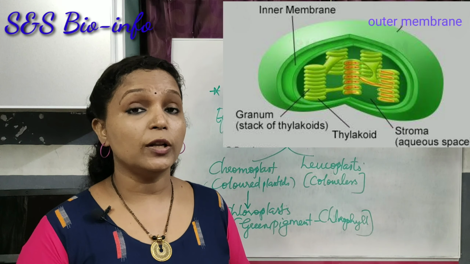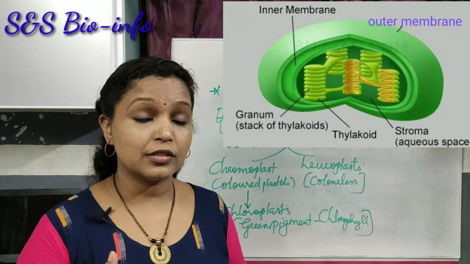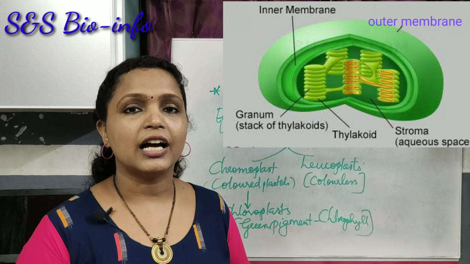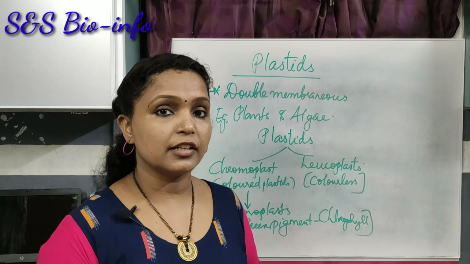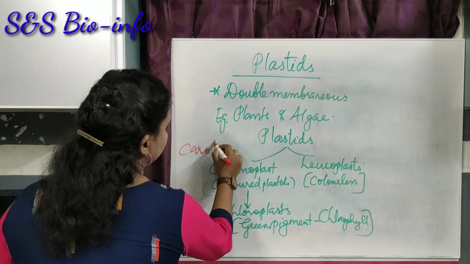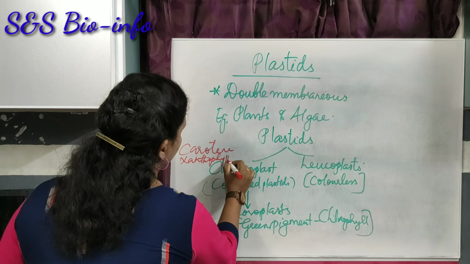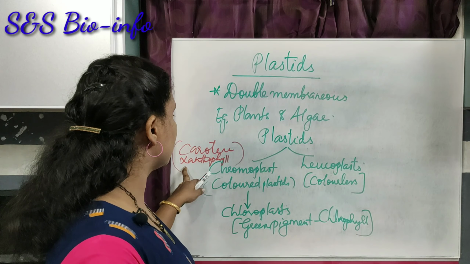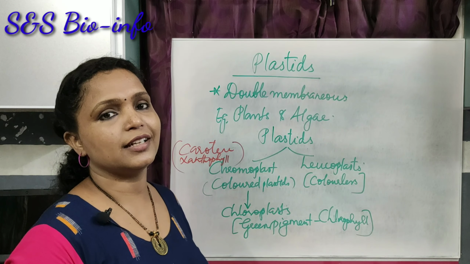So the thylakoid membranes contain what? Chlorophyll pigment. The chlorophyll pigment captures the solar energy and converts that light energy to chemical energy, and that is utilized for photosynthesis. Which are the other pigments present in the plants? Carotene, xanthophyll, etc. This carotene is a yellowish orange colored pigment, while the xanthophyll is a yellowish pigment. Those pigments are also present in plants.